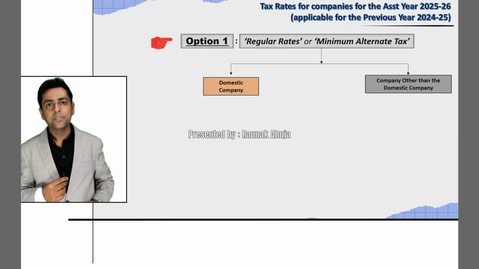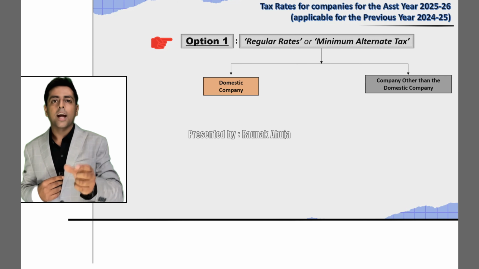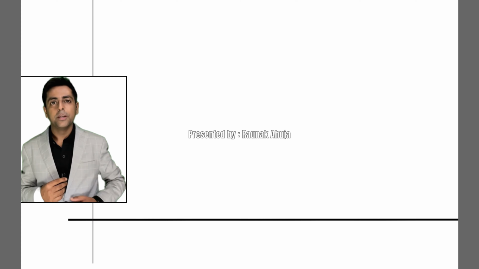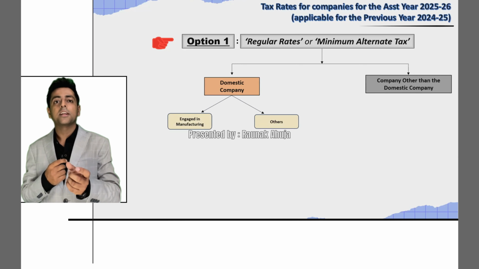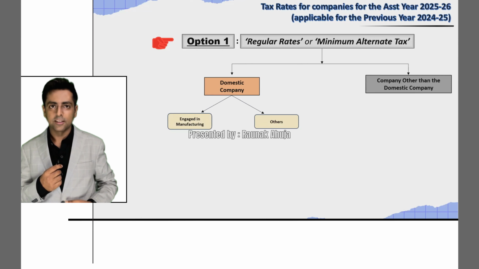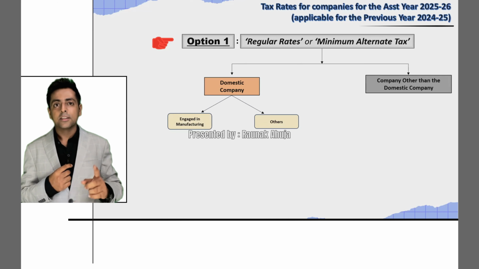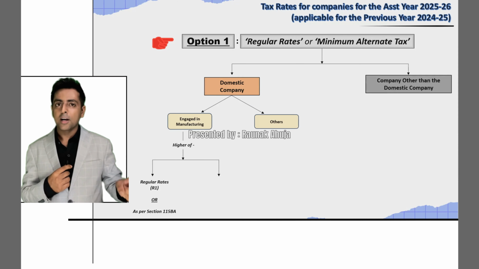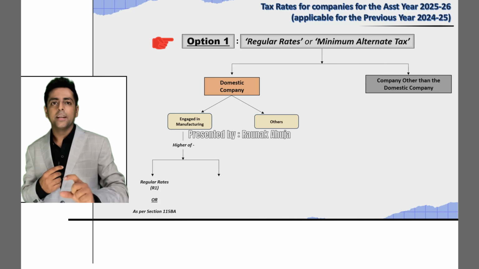Let's move ahead. Let's divide domestic companies into further two categories, which would be companies engaged in manufacturing and companies that are not engaged in manufacturing. For companies engaged in manufacturing, the tax rates would be R1 or rates as provided under section 115BA.